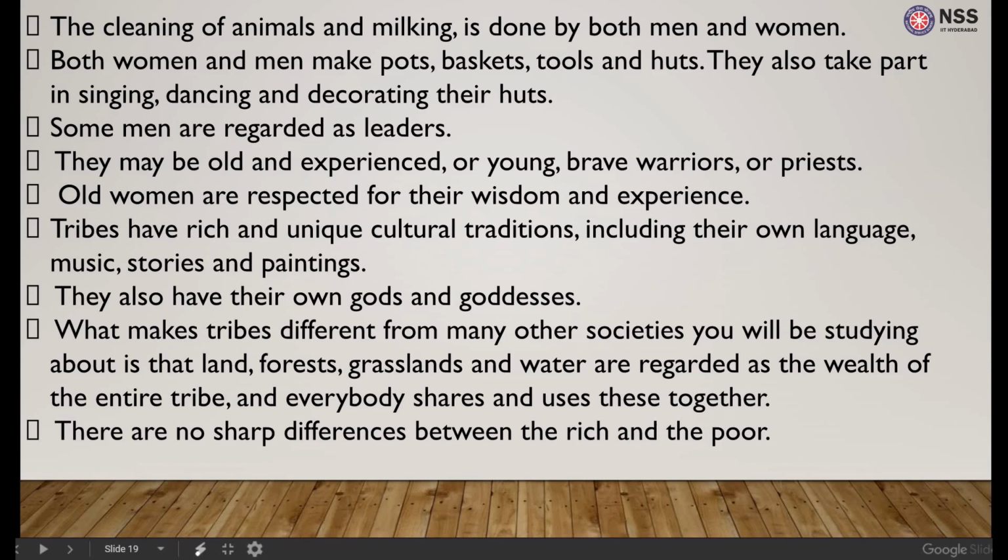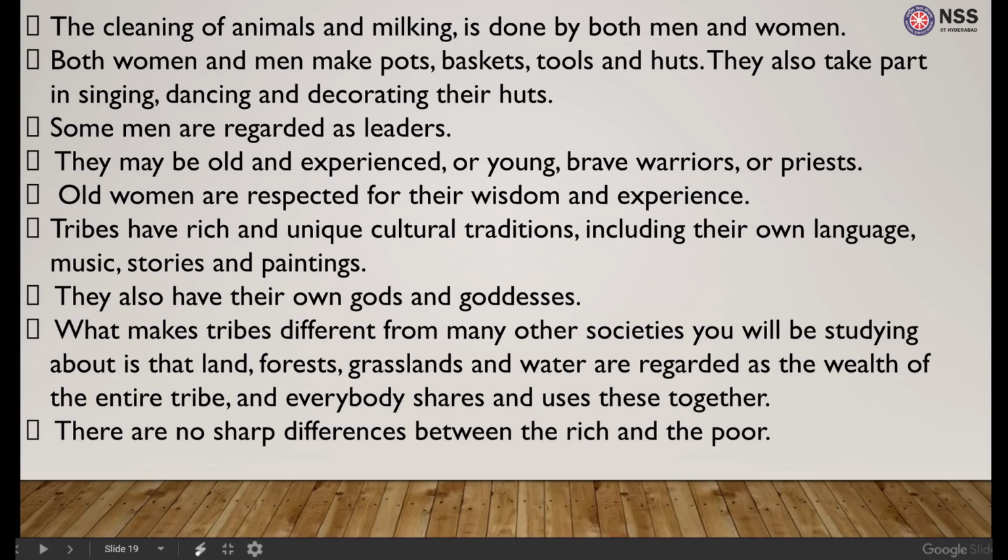Certain members of the community, often male, are regarded as leaders. They may be old and experienced, or young brave warriors, or maybe even priests. Old women are often known to have rich wisdom and experience and are respected. These tribes, therefore, have a very rich and unique cultural tradition, including their own language, music, stories, and paintings, as well as their own deities.